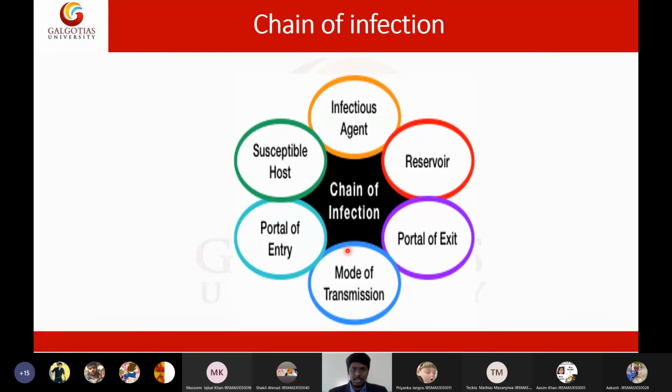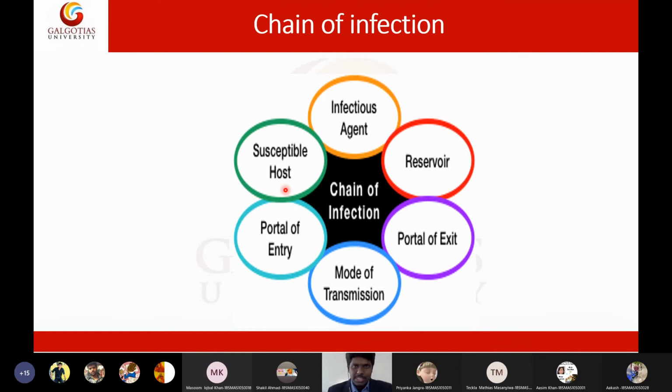For example, let me break the reservoir. Maybe malaria is present in stagnated water. If I am not keeping any stagnated water, malaria cannot survive. So by removing reservoirs or by killing mosquitoes, I can prevent malaria in the population. So I need to break the reservoir. In any one stage you need to break this chain. If you break this chain, the person cannot get infection. So that is the major importance of this chain of infection. You just break the chain of infection and you can prevent the spread of infection to the public. That is why the chain of infection plays a very important role.